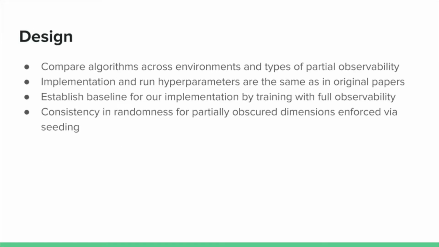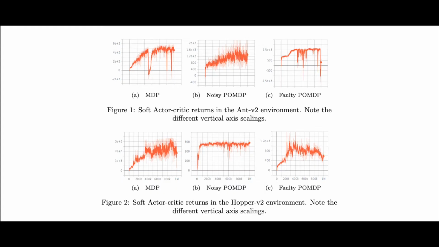For our experiment, we evaluate the performance of each algorithm in both types of POMDP. We ensure that the faulty environments are comparable by using the same seed for choosing the obscured observation dimensions, and use their performance in a traditional MDP as a base for comparison. We observe that our implementations in the MDP case perform similarly to their respective original implementations in the same domain for both SAC and TD3.